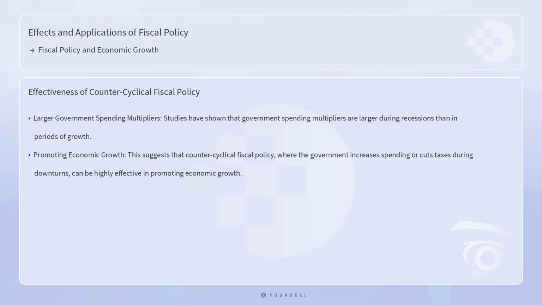Empirical evidence supports this view, particularly during periods of economic slack. For example, studies have shown that government spending multipliers are larger during recessions than in periods of growth. This suggests that counter-cyclical fiscal policy, where the government increases spending or cuts taxes during downturns, can be highly effective in promoting economic growth.